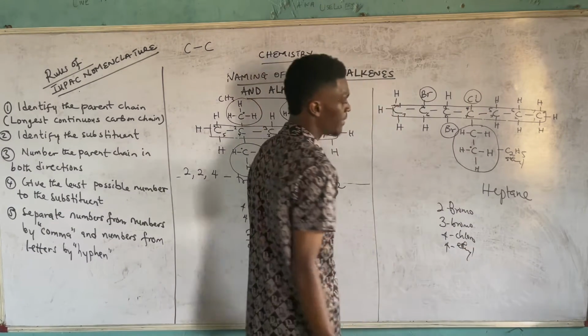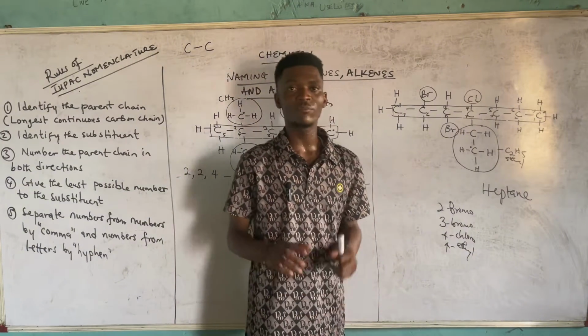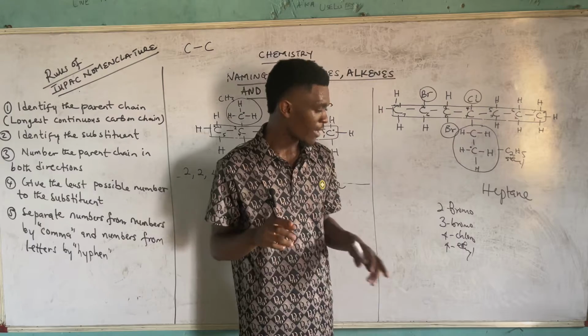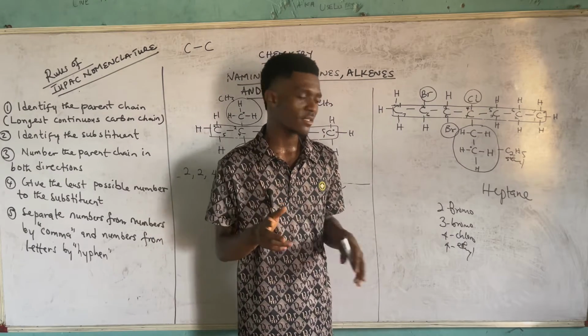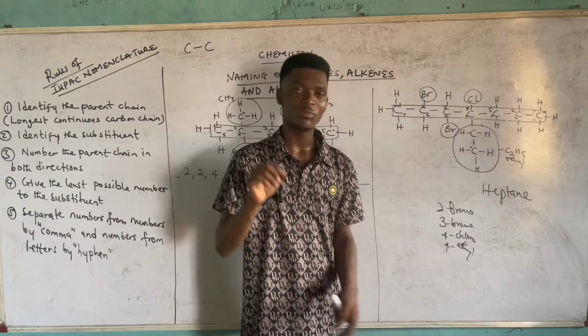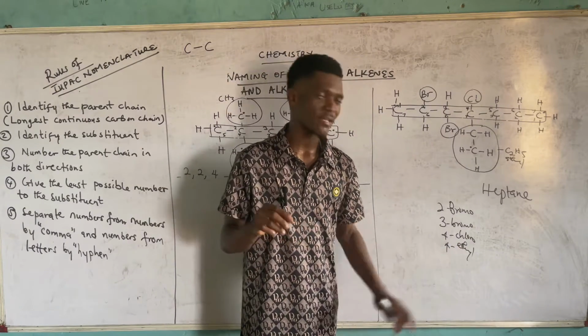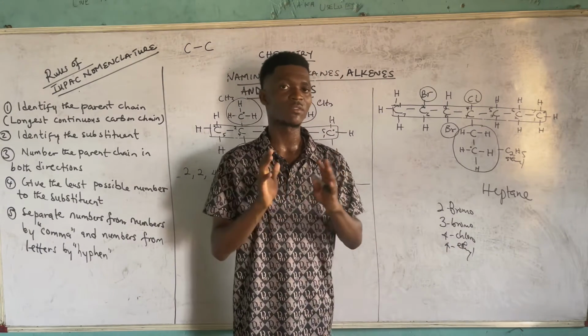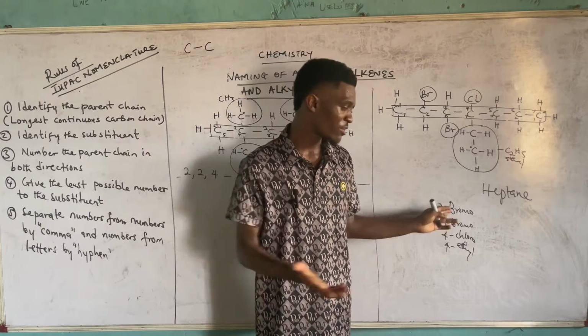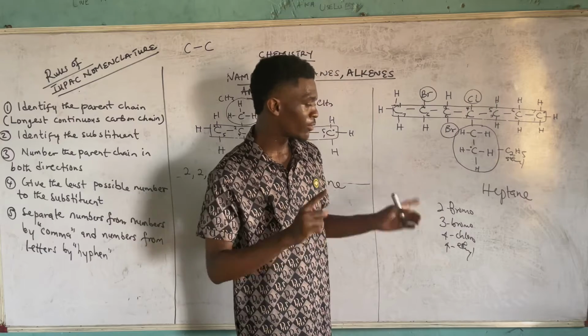So how do we work with this? Since we now have different substituents, what are you supposed to do? You have to obey alphabet. Bromo starts with the letter B, chloro starts with the letter C, and ethyl starts with the letter E. So in terms of alphabet, the one that comes first should come first in the name. So it's obvious it's bromo. You don't say 2 bromo, 3 bromo.